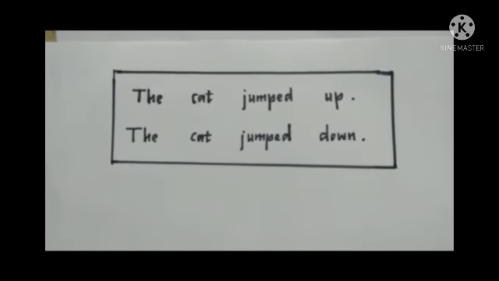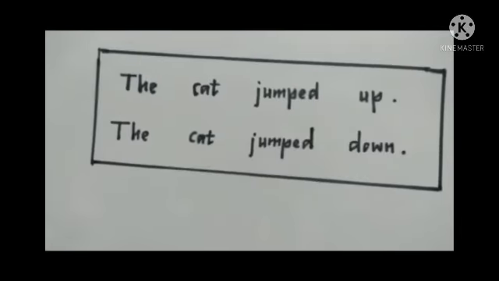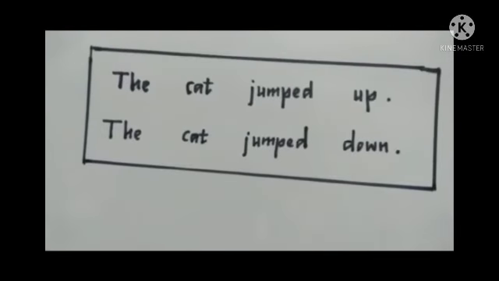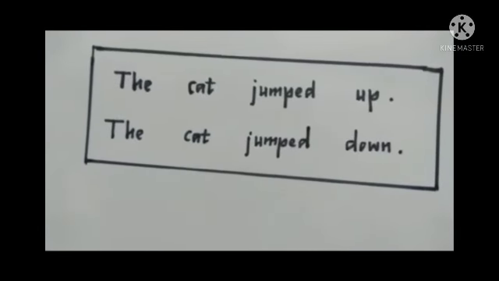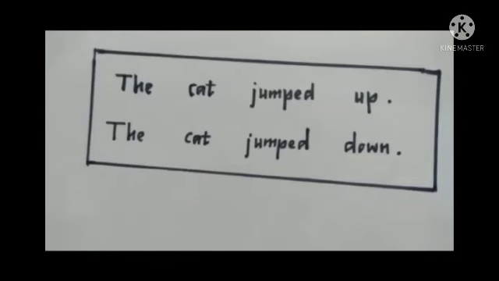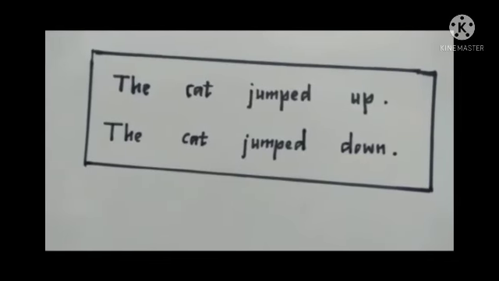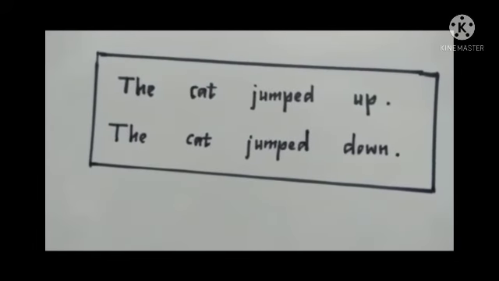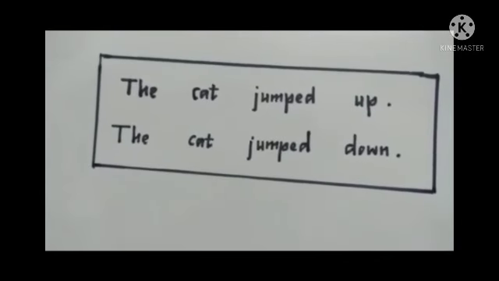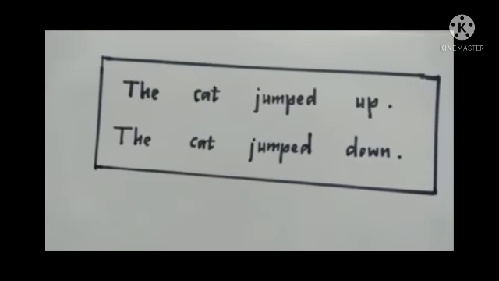The cat jumped down. Both the sentences talk about the same cat, but it's a different action. In the first sentence, the cat jumped up. In the second sentence, the cat jumped down.